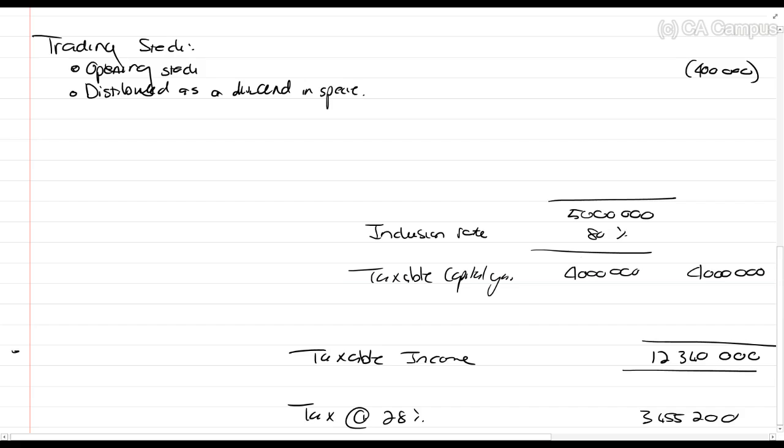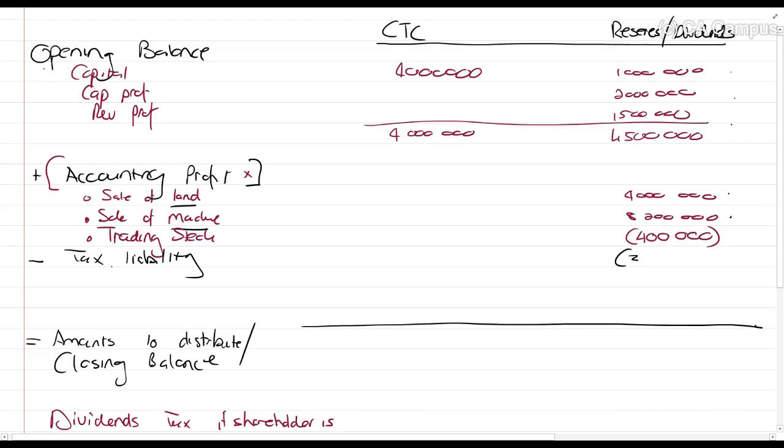So what do we do if we distribute trading stock as a dividend in specie? You apply section 22.8, which says you must recoup the market value of 740,000 rands. Right, everything else would then be the same. It works out the same as in our previous example. So our tax liability, which you've calculated, is 3,455,200.